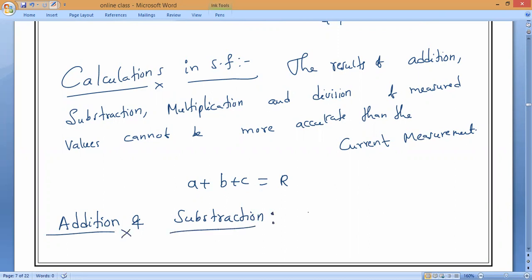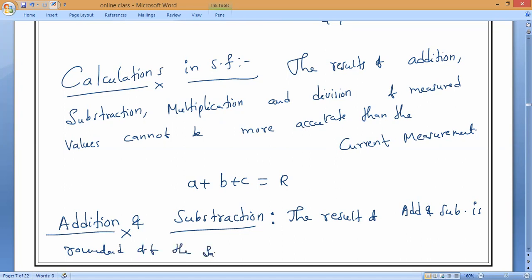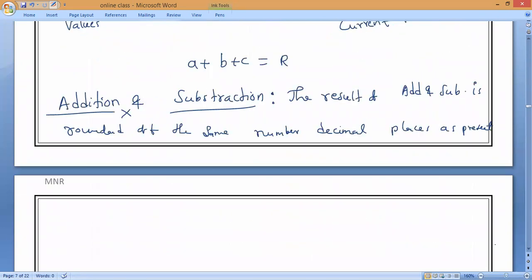The result of addition and subtraction is rounded off to the same number of decimal places as present in the value with the least decimal places.